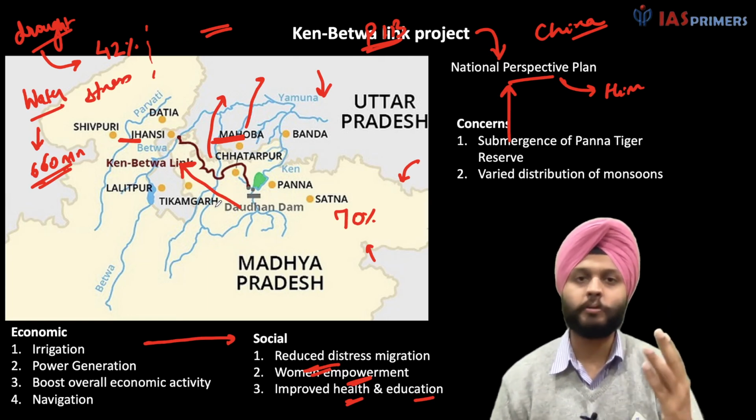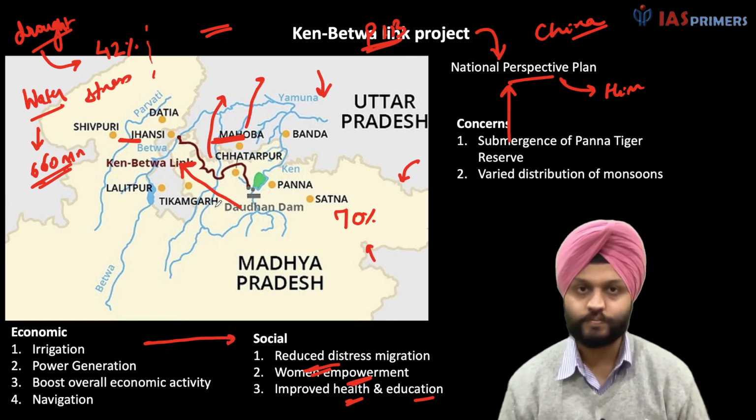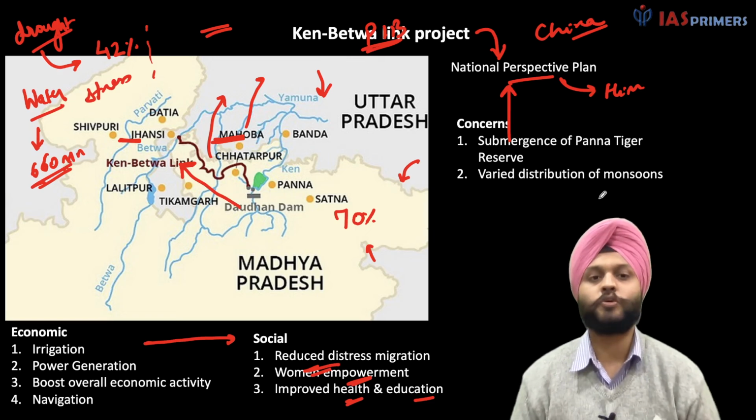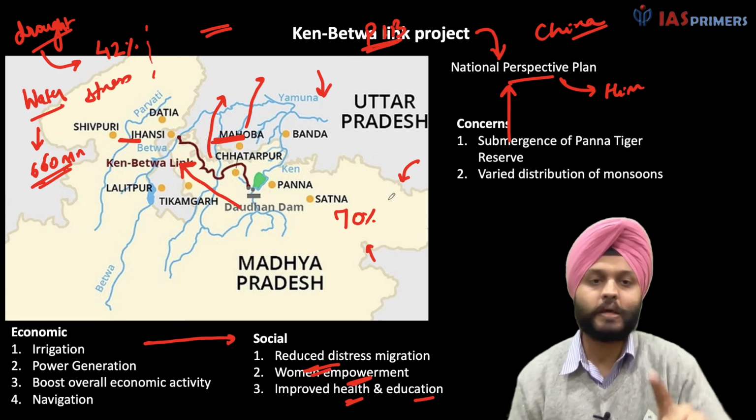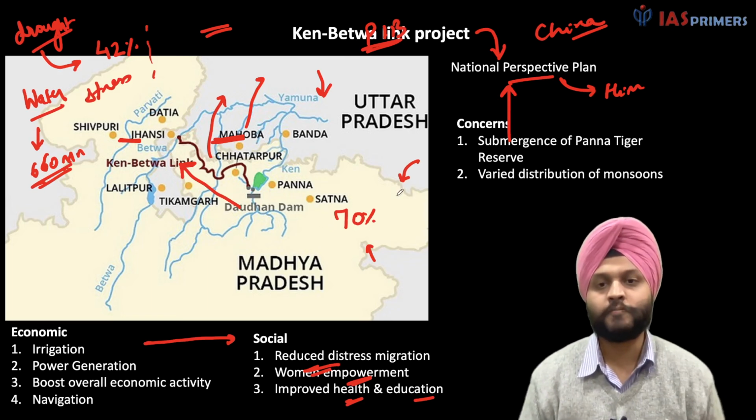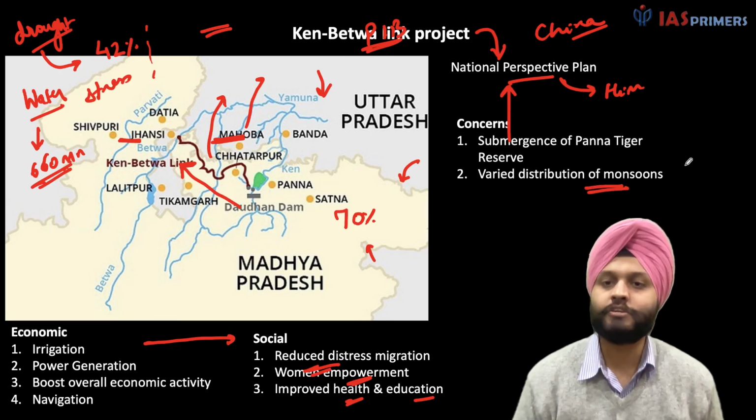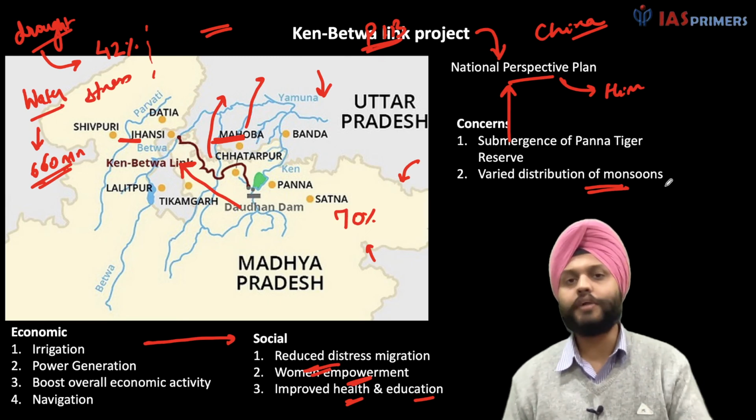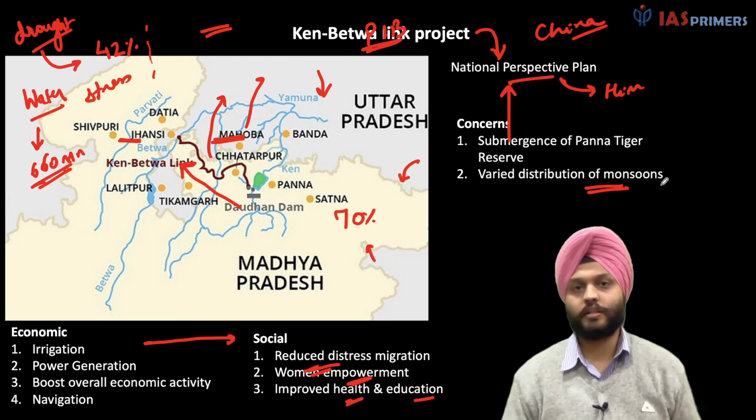now think about it, the western coast is having so many cyclones, something very, very new. So there is varied distribution of monsoons over here. This is based on an assumption that this is water surplus and water would be transferred. So this is a concern which has been experienced in the countries which have already implemented something like this, such as China.